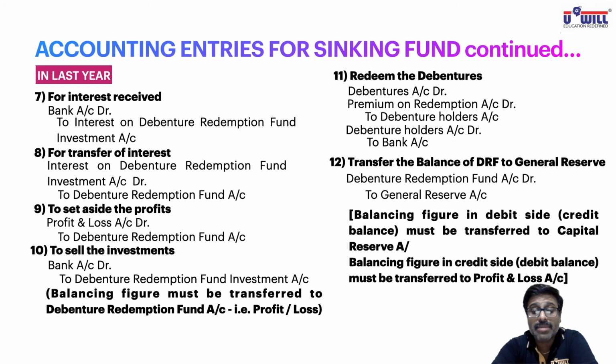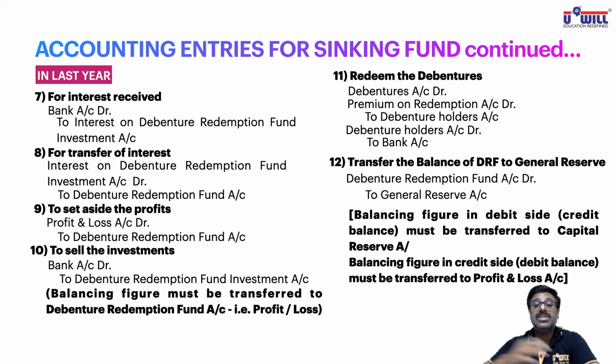If in debenture redemption fund account, balancing figure remains in debit side, means it's a credit balance. When would the balance remain in the debit side? When credit side total is more. Credit side total is more means actually it's a credit balance. So whatever balancing figure remains in debit side means credit balance of debenture redemption fund account must be transferred to capital reserve account. Why capital reserve account?